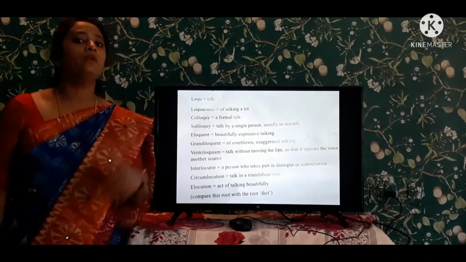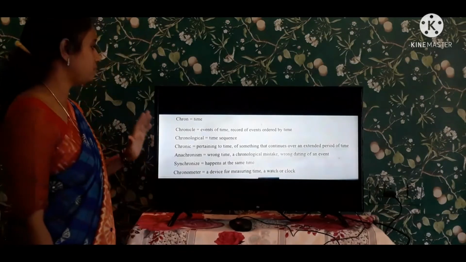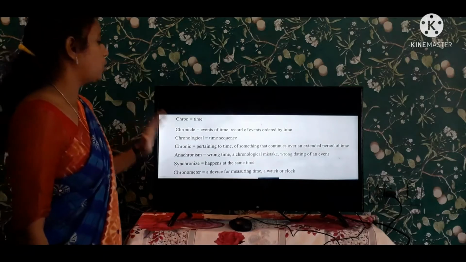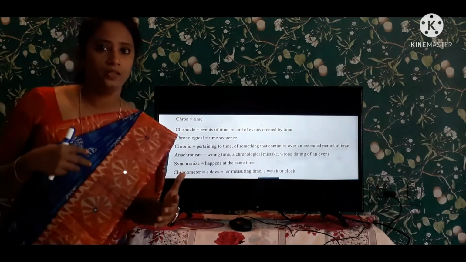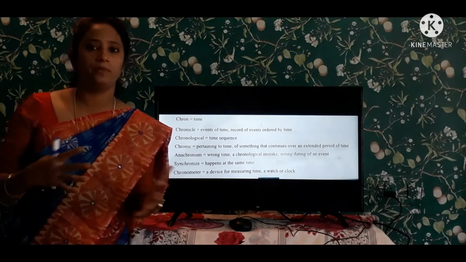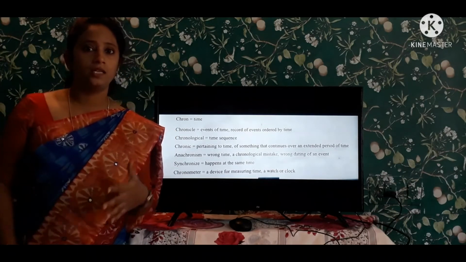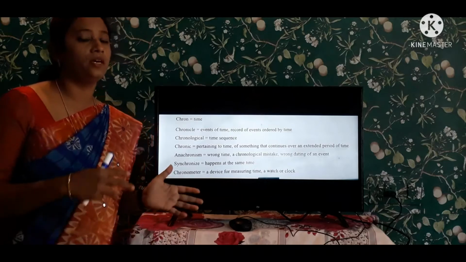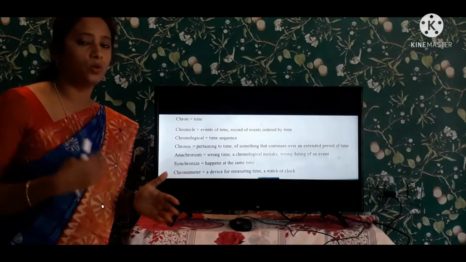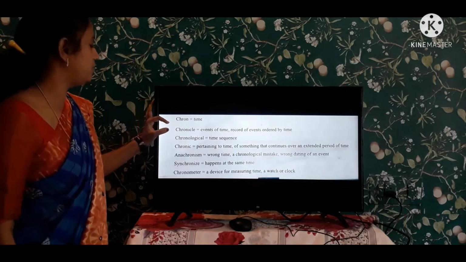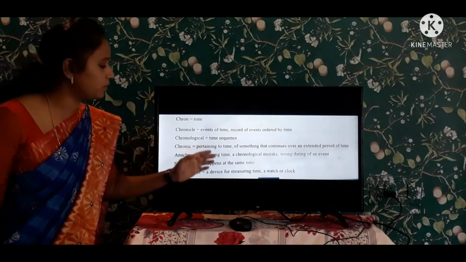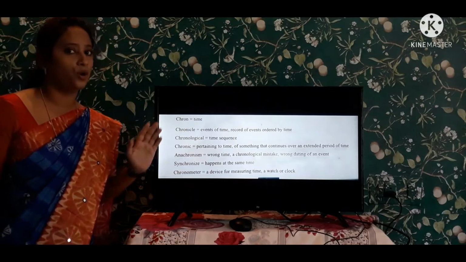The next, coming to the third one. See here, chron. Chron means time. So all the people, we are running with our time. We are very busy with our works. It depends on time. We have a particular time to attend school, colleges and everything. So this is the time. So next, this is the root word, and all these words come from this root word.